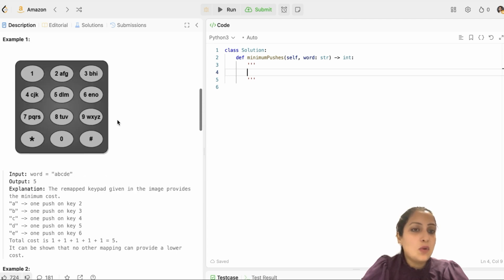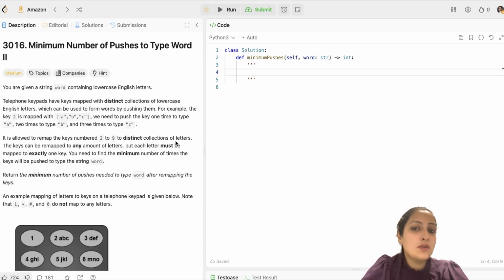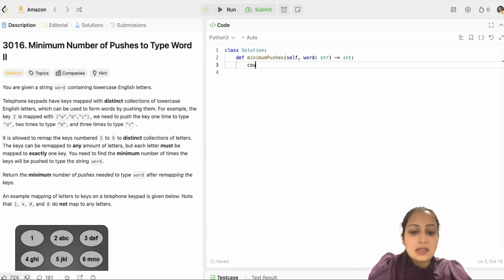So now let's start coding this, and with my code, if you have any doubts, ask them in the comments, and then I'll be happy to address those questions. But first, initialize my array like I described. I will initialize my zeros array of length 26, and then I will go through each character in the word given to me, and I will update the counts for that particular character.